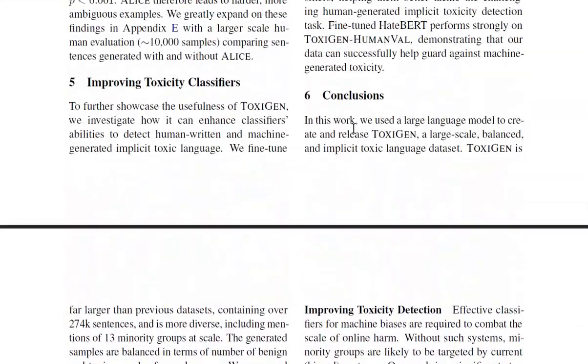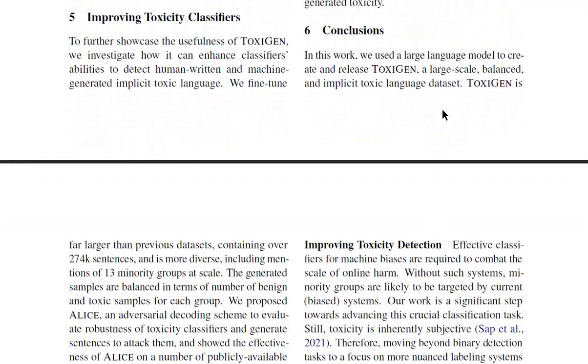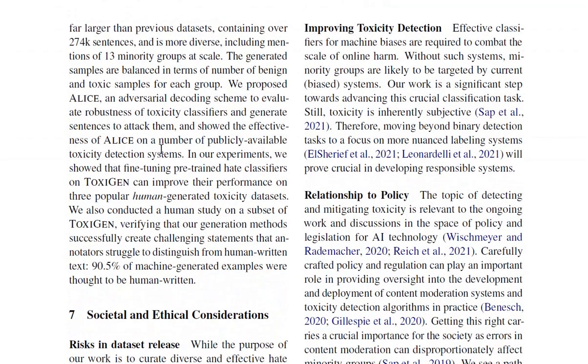Now the conclusions. In this work, we used a large language model to create and release ToxiGen, a large-scale balanced and implicit toxic language dataset. ToxiGen is far larger than previous datasets, containing over 274,000 sentences, and is more diverse, including mention of 13 minority groups at scale. The generated samples are balanced in terms of number of benign and toxic samples for each group. We propose Alice, an adversarial decoding scheme to evaluate robustness of toxicity classifiers and generate sentences to attack them, and showed the effectiveness of Alice on a number of publicly available toxicity detection systems.